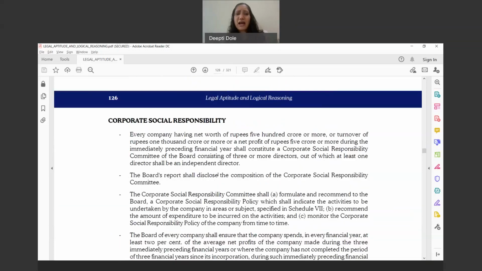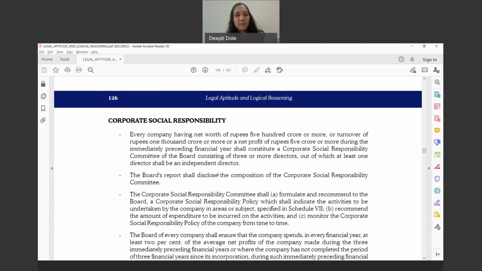Now we saw how CSR takes place. Once the company meets the threshold, like we saw, with a net profit of rupees 5 crores or more, the company first needs to set up a CSR committee. Now, who is on the CSR committee? The committee comprises members of the board of directors. So basically, the CSR committee has to be formed from amongst the persons on the board of directors.